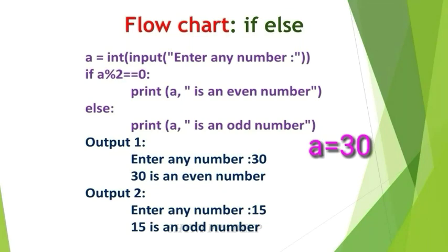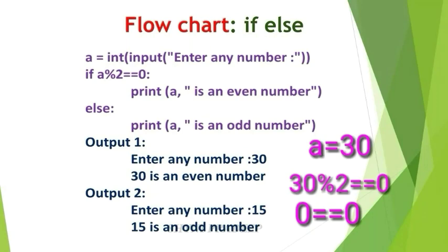A means 30, so 30 modulus 2 is equal to 0. Modulus means you have to take the remainder value. So you have to divide 30 by 2 and take the remainder value. Check whether that remainder value is equal to 0 or not. What is the remainder value? 0. 0 is equal to 0. Is this true or false? True. This condition is true.